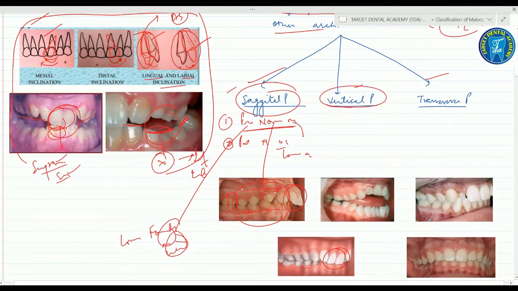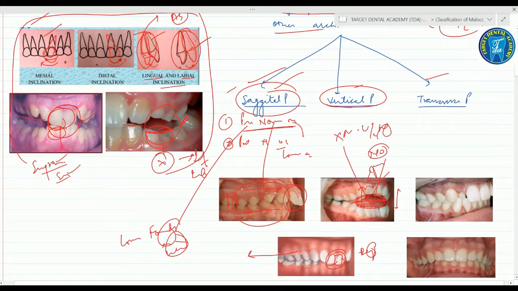Coming on to the next plane, that is the vertical plane. This plane includes the open bite and the deep bite. Fine. So the deep bite is a condition where there is excessive vertical overlap of the upper incisor. This is what we call deep bite, and the open bite is a condition when there is no overlapping. In this you can see the bite is open because there is no overlapping of the upper and the lower teeth, or upper and the lower arch.